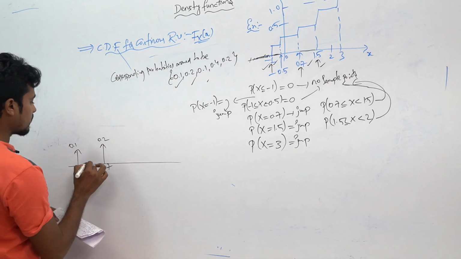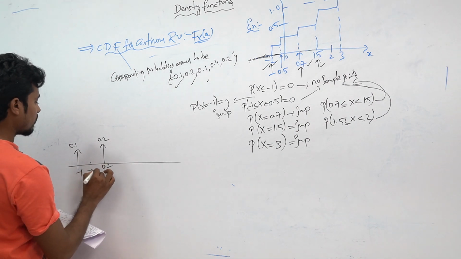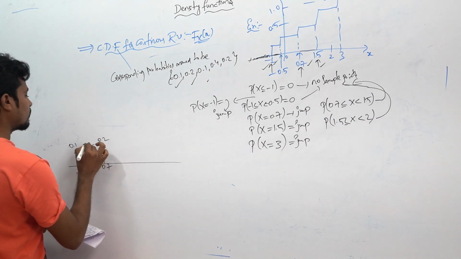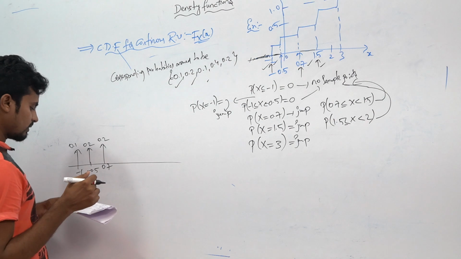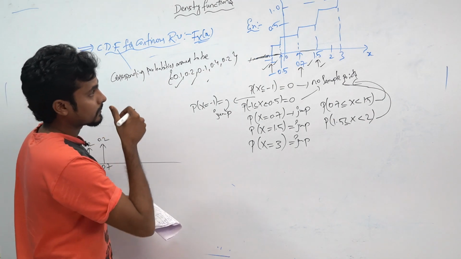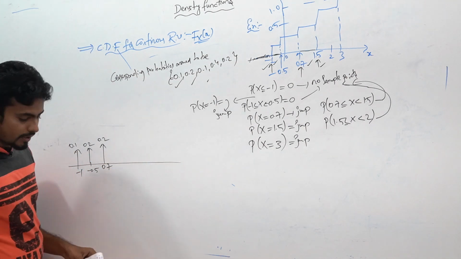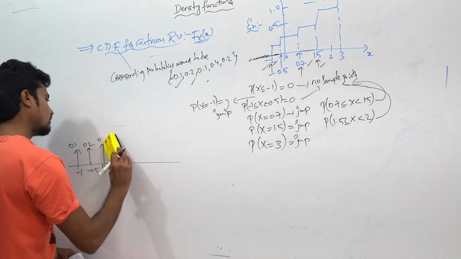Right, we missed one thing. Here at -0.5, how much will be given? They will be given 0.2. For 0.7, they will be given 0.1.